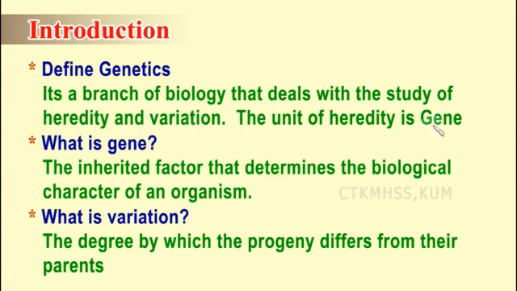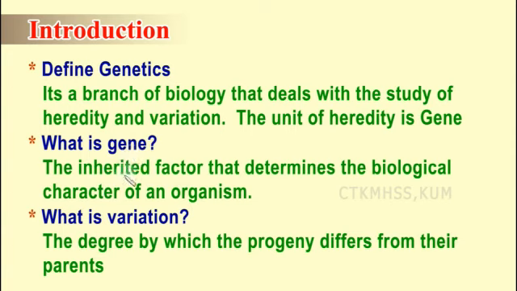So we can say gene is a protein which expresses. When the gene is expressed, that character is expressed. For example, we have genes for our hair color, then height, skin color. So various genes control these characters. That is why we call it the inherited factor that determines the biological character of an organism. How we are, these characters are all determined only by the gene.